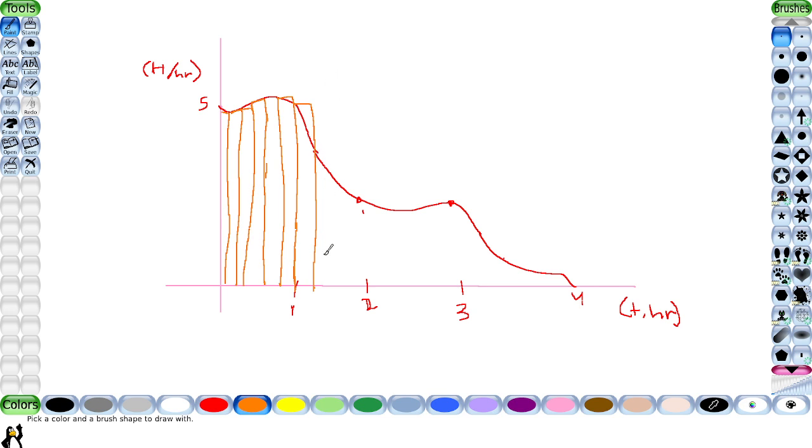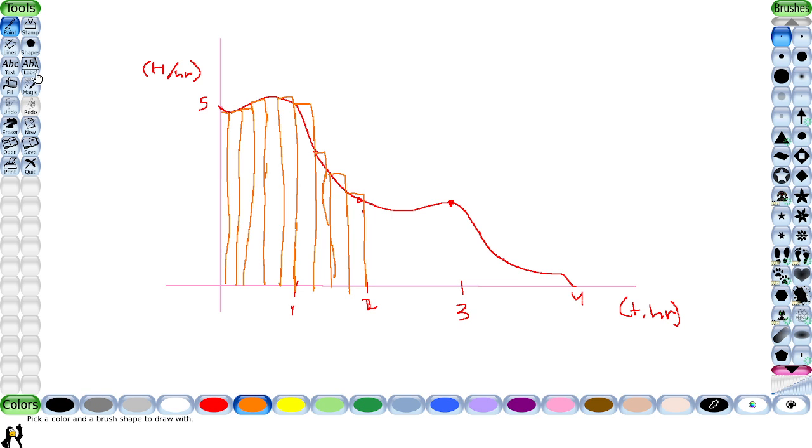In this case, these are not even at all. Please don't hate me, this is a very bad drawing, but I hope you get the idea. I'm drawing a bunch of rectangles under the graph.